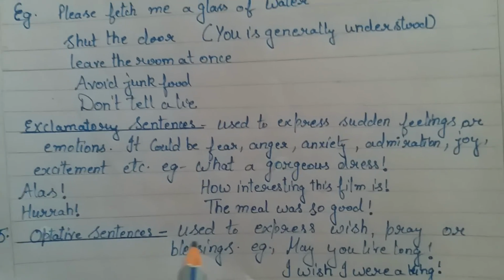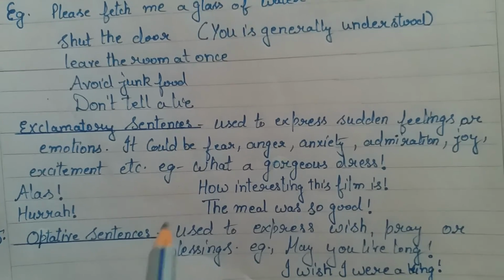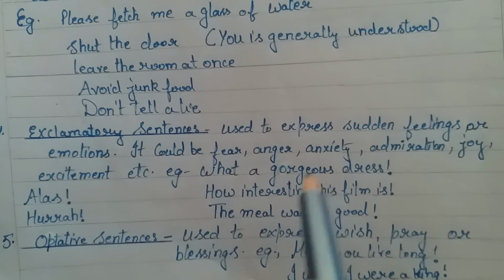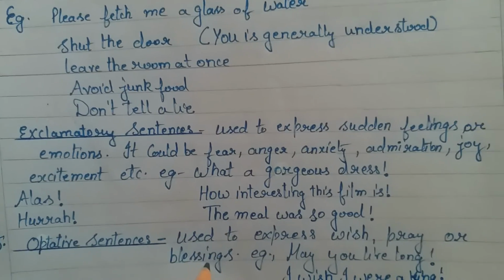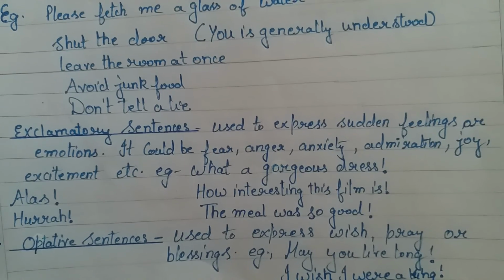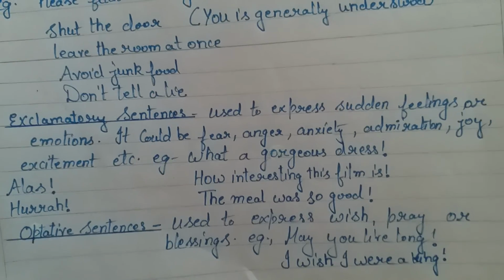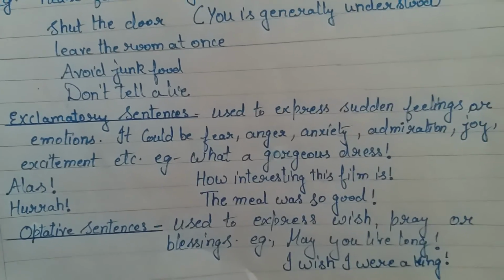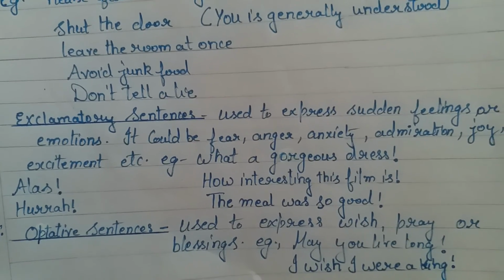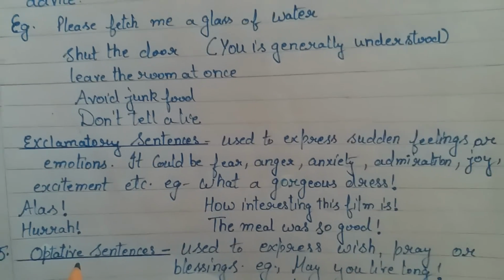Next, optative sentences. Optative sentences are different from exclamatory sentences. In exclamatory sentences, sudden feelings or emotions are expressed, whereas optative sentences are used to express a wish, prayer, or blessing. For example, may you live long, I wish I were a king, I wish I were a millionaire, I wish I were a queen, meaning someone is wishing. Whenever wishes, prayers, or blessings are made, we use optative sentences. So these are the 5 kinds of sentences.